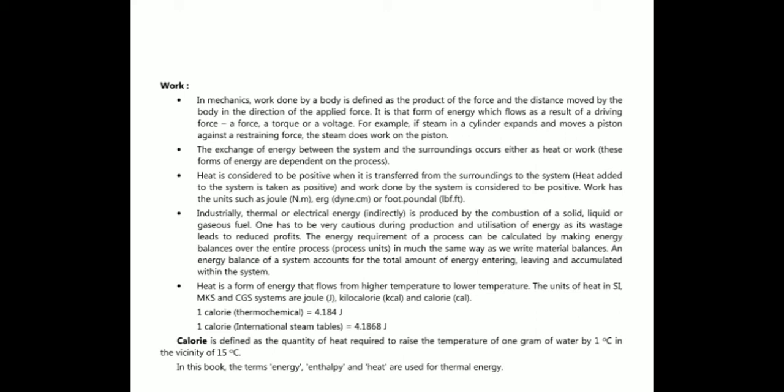Industrially, thermal or electrical energy is produced by the combustion of solid, liquid, and gaseous fuel. One has to be very cautious during the production and utilization of energy, as its wastage leads to reduced profits. So heat is a form of energy that flows from a high temperature to a low temperature, and the unit of heat is 1 calorie equal to 4.184 joule. Heat can be measured in joule, kilocalorie, or calorie.